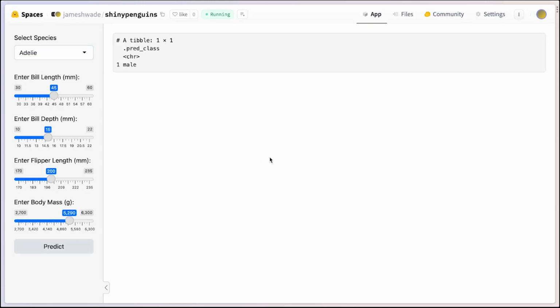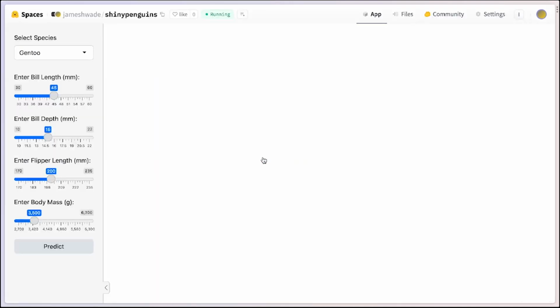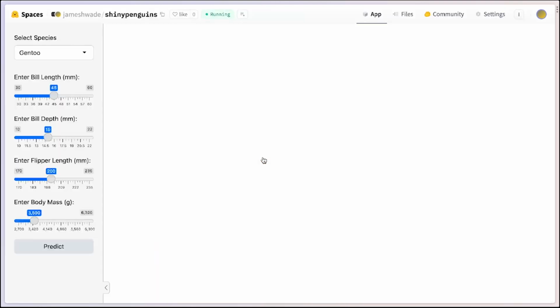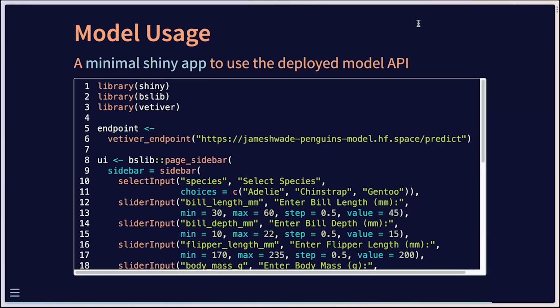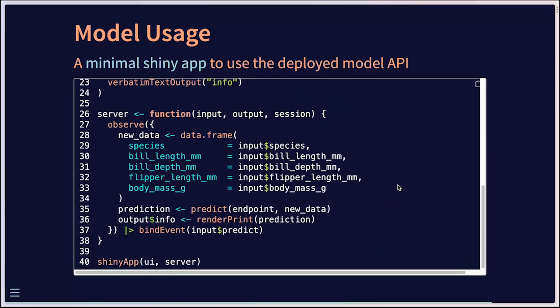Okay, seems to be working okay. Again, maybe that's an artifact of using some of the free versions of the software here. And I have covered deploying a Shiny app to the Huggingface spaces in a previous video. So please reference that for some instructions on how to use that. It's a fairly easy process as well, somewhat similar to deploying the API itself.